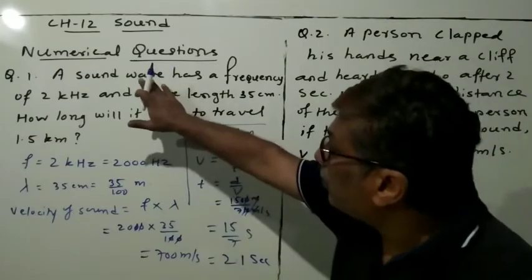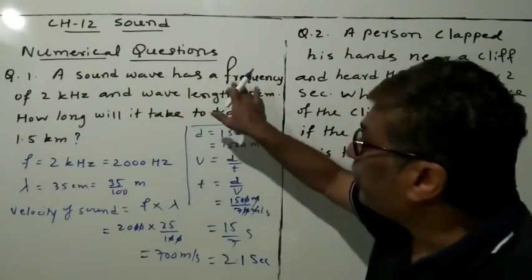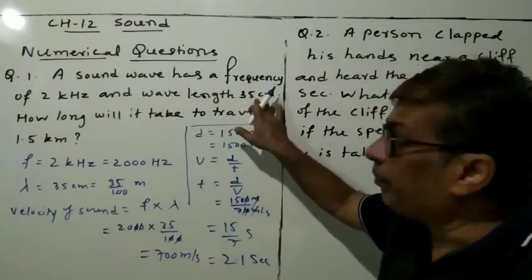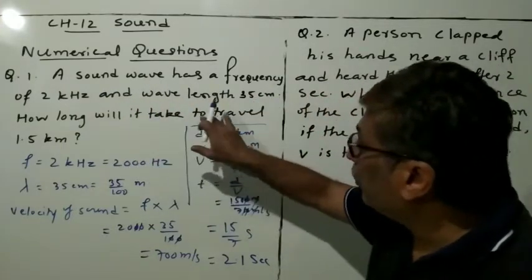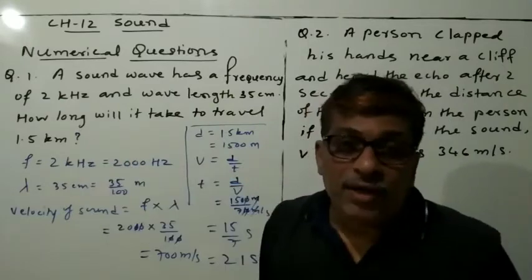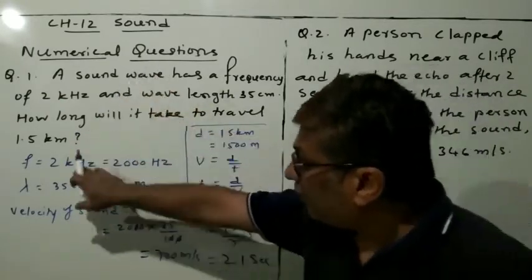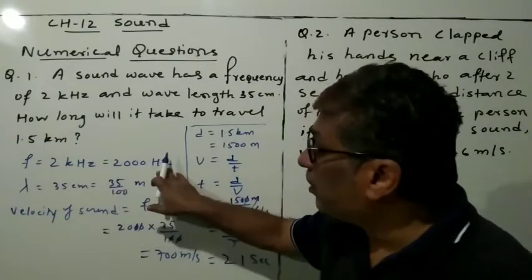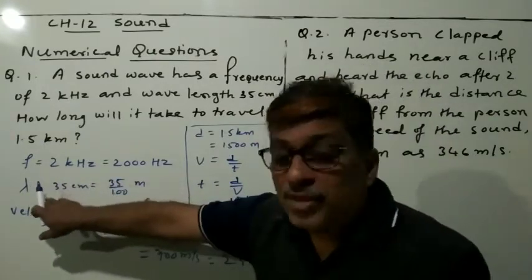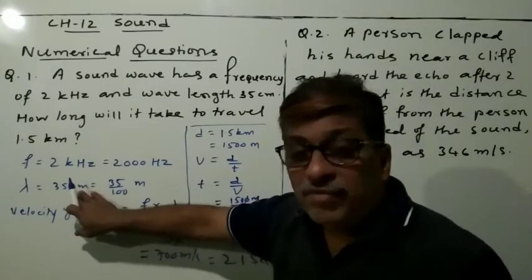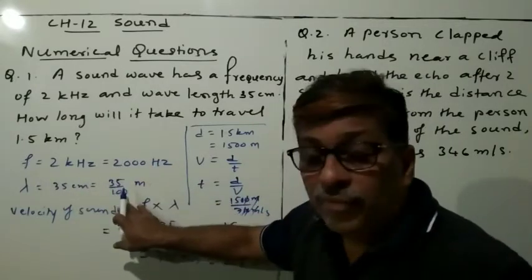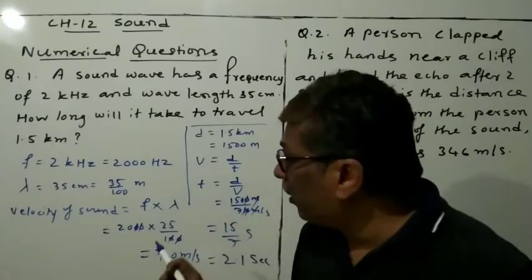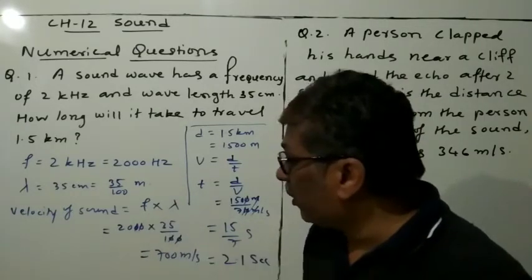So what is the question given? A sound wave has a frequency of 2 kilohertz and wavelength is 35 centimeter. How long does it take to travel 1.5 kilometer? This is the question. Whatever is given, frequency is given, so 2 kilohertz is equal to 2000 hertz. And lambda means the wavelength, so 35 centimeter. You can write 35 by 100 or you can write 0.35. It is also correct.